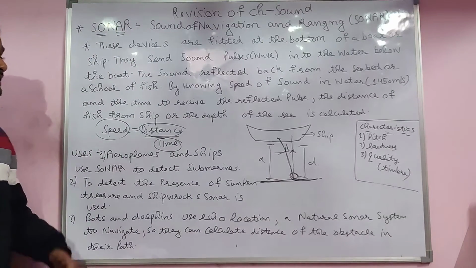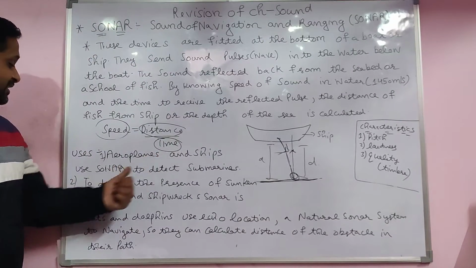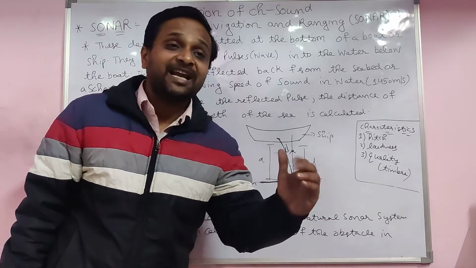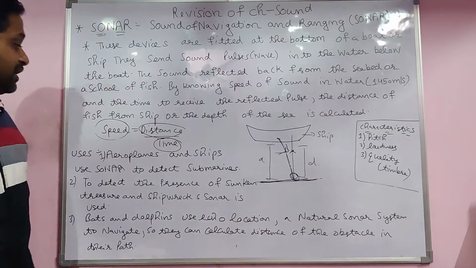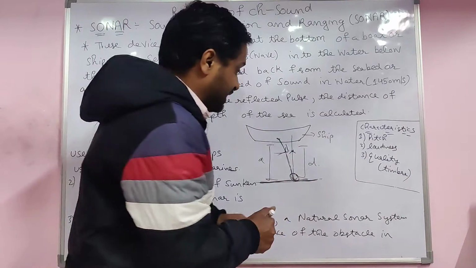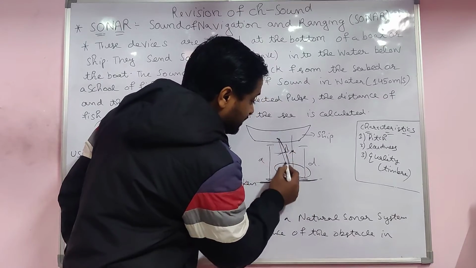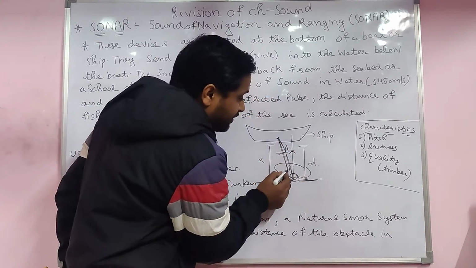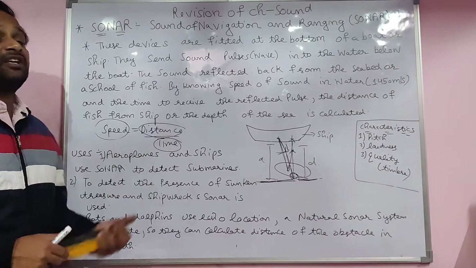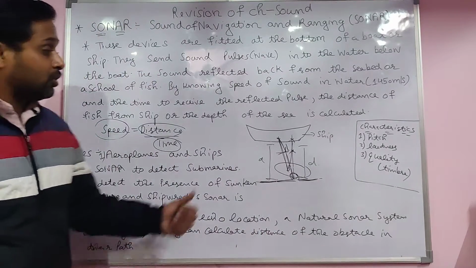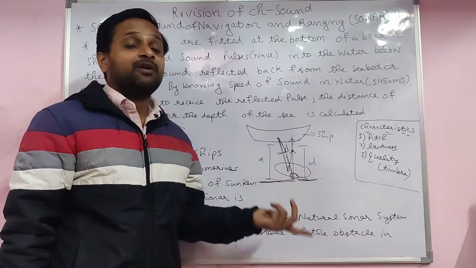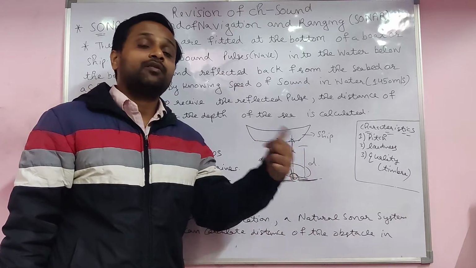What are its uses, students? Aeroplanes and ships use sonar to detect submarines, their distance from any boat or ship. For example, a submarine is here. You send sonar waves and they are reflected back. Then you are able to calculate the distance by using this formula. You already know the time taken to reflect back, and the speed of sound in water.